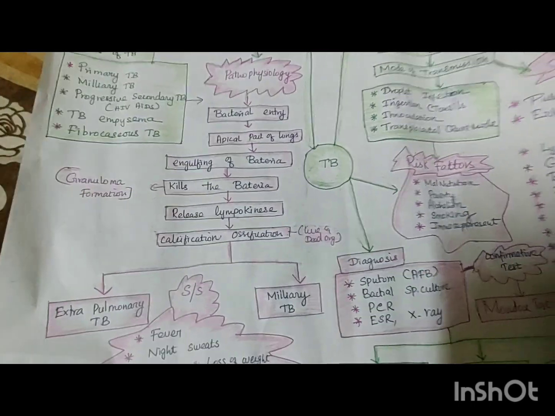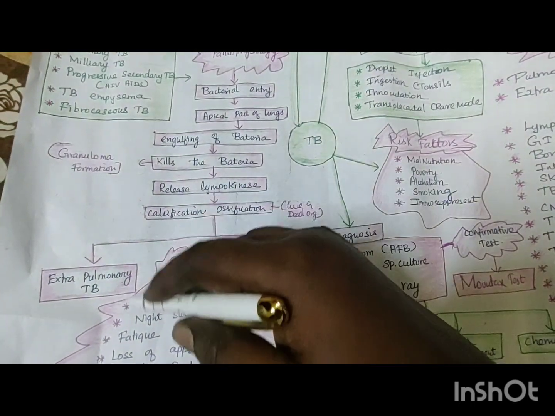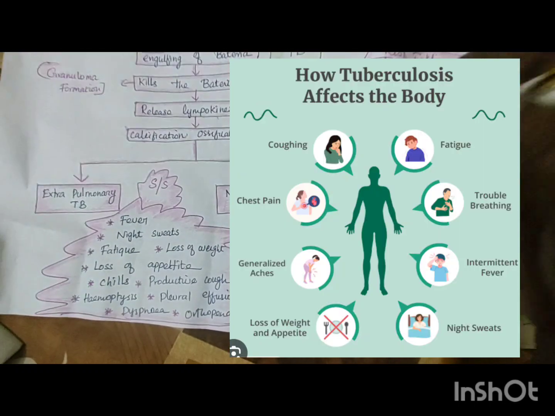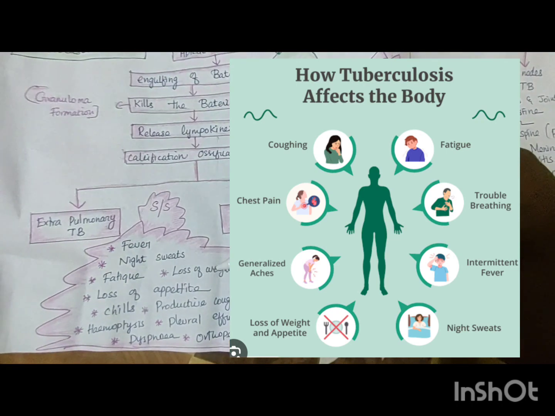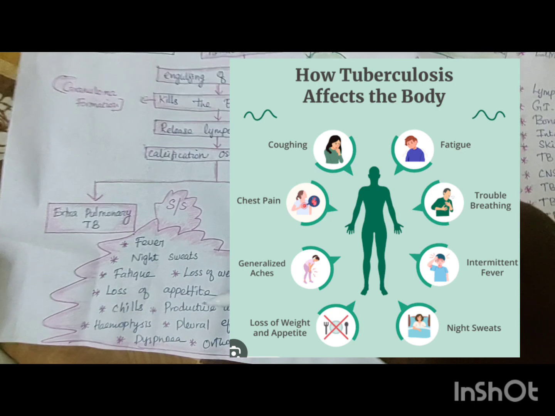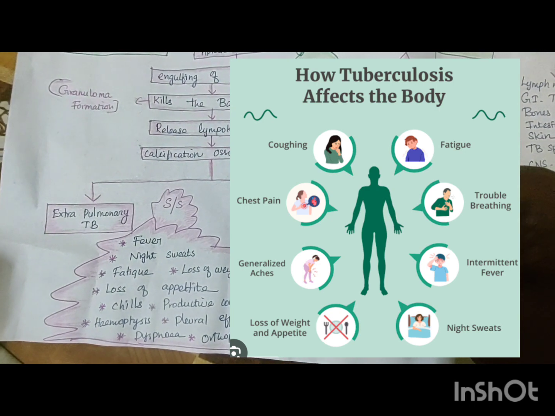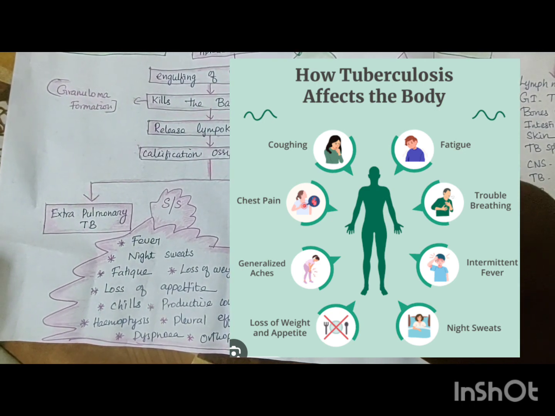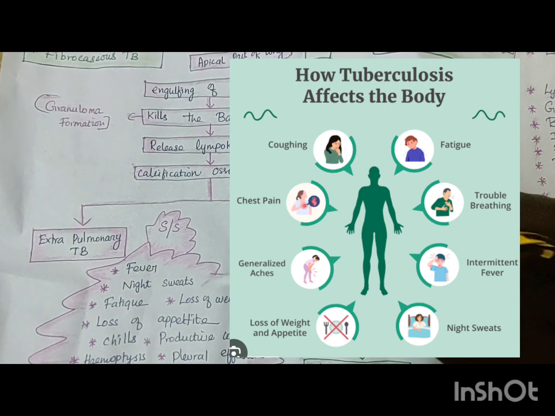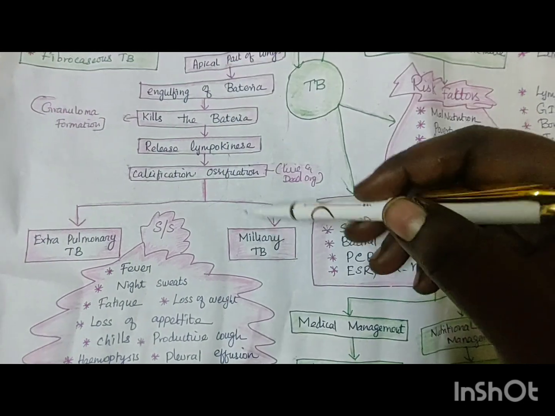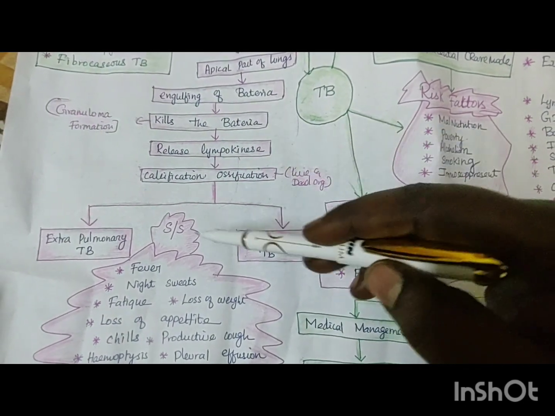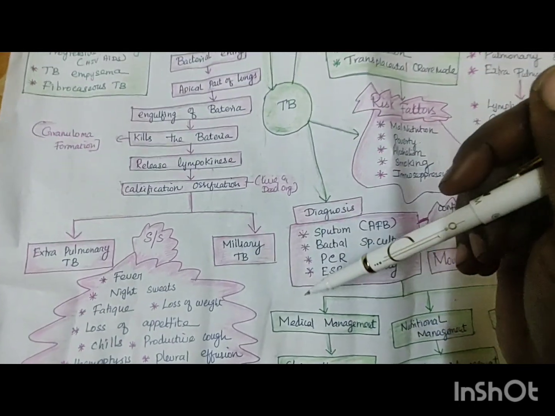So what are the signs and symptoms? Keeping all this in mind, you can bring it in an algorithm in a mind map and concept map. What are all the major signs and symptoms you can write? Fever, night sweat, fatigue, loss of appetite, chills, productive cough, hemoptysis, blood in the cough, and then pleural effusion, dyspnea, then orthopnea. So these are all the main signs and symptoms. The fever will increase at night. Understand? When it spreads from the apical part of the lung throughout the lung, it's called miliary tuberculosis.